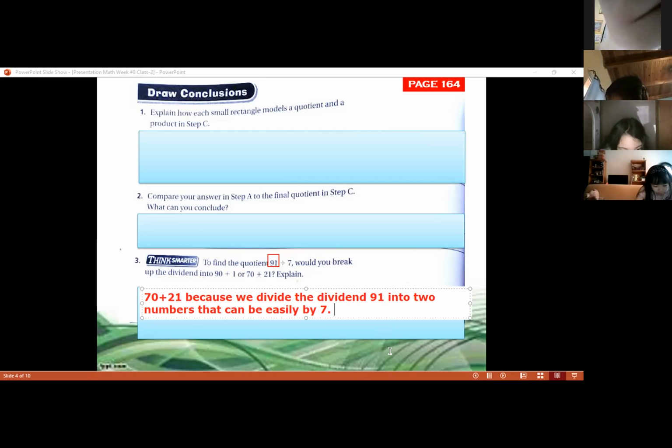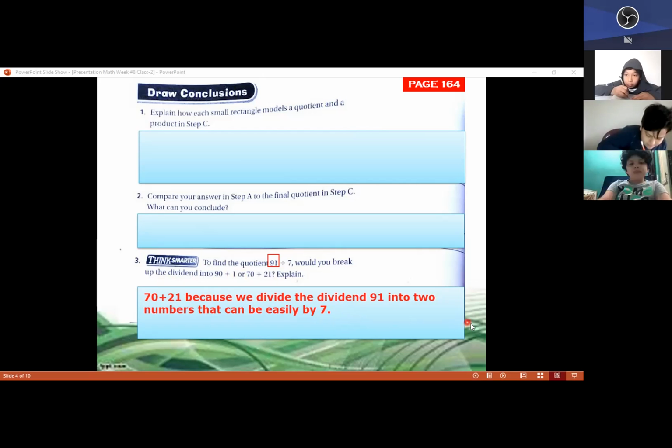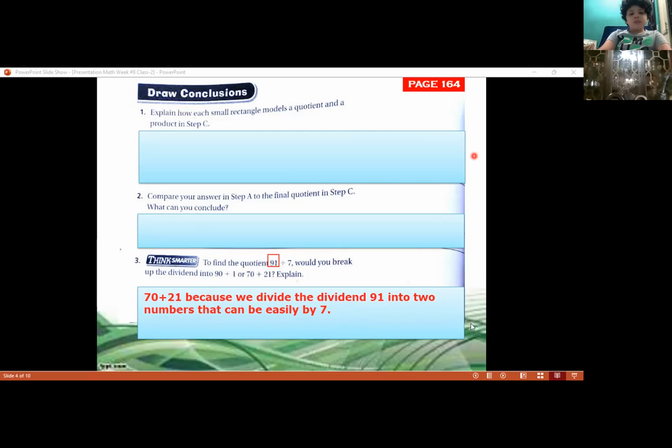So if you divide 70 divided by 7, you think about the table of 7, one number that you multiply by 7, and the answer is 70. And the same for 21. You have to divide 21 by 7. So you think in the table of 7, a number that you multiply by 7 to get 21. It's easy if you look for the table of 7. So let's copy this.